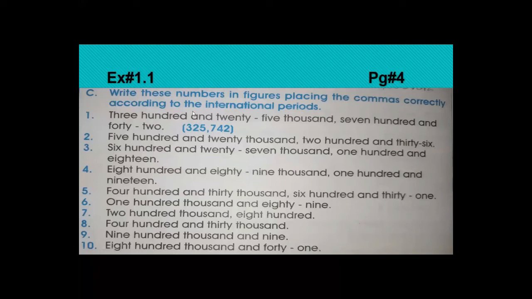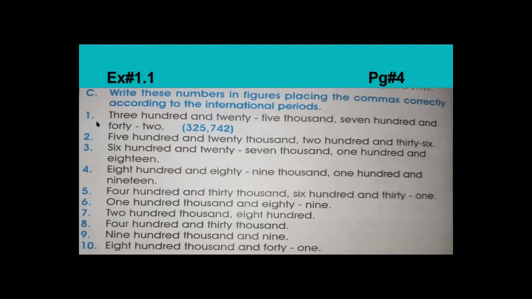Part C: write these numbers in figures, placing the commas correctly according to the international period. On the previous slide, we wrote in Pakistani periods, but in this part, you will write in international periods, according to international commas.